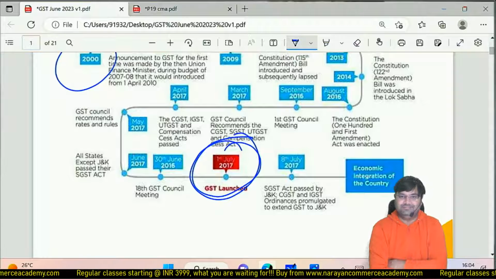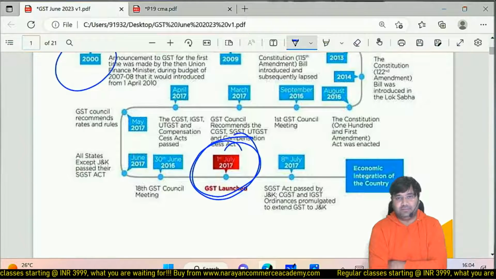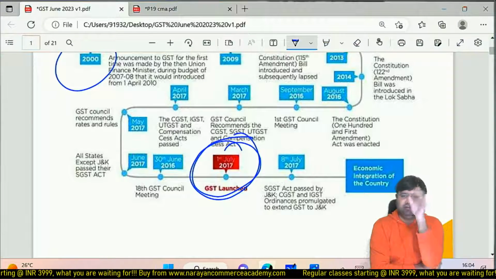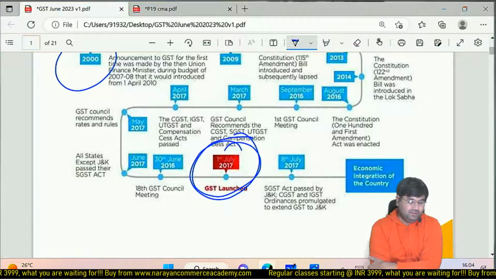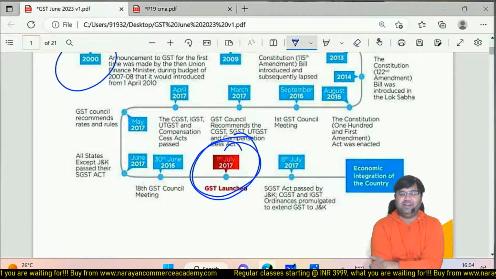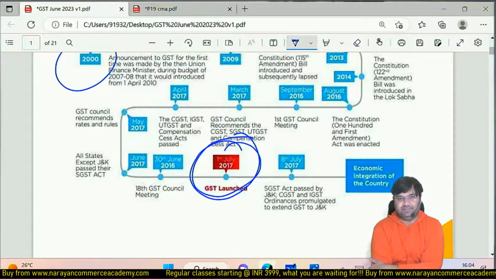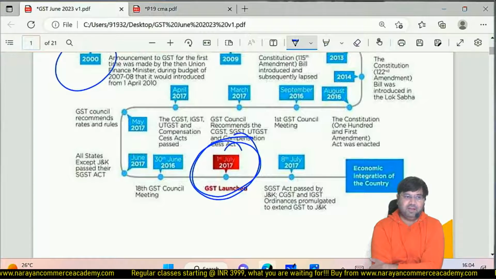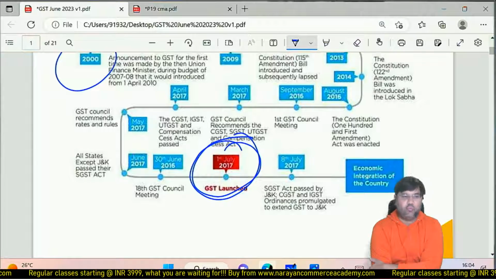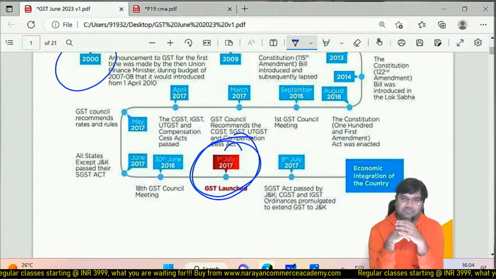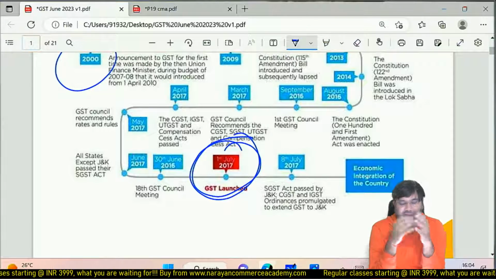Wonderful. So can any student answer why it took 16 and a half years, in simple language? Okay. Can anyone answer why it took 16 and a half years to implement GST, when everyone was aware that implementing GST is good for India? So why 16 and a half years? Please answer.